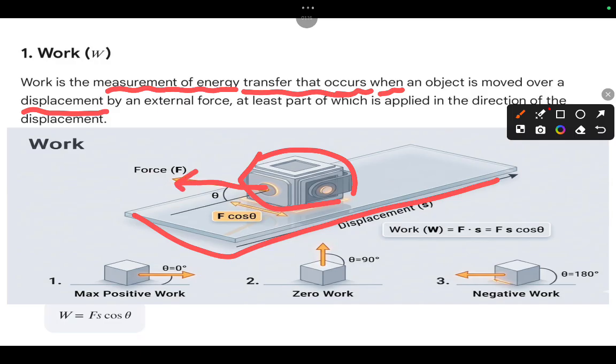When this block is pulled over a surface, in whatever direction we apply the force, in that particular direction we can see a change in the position of the object, and this change we call displacement. So literally, work is nothing but the dot product of force and displacement,